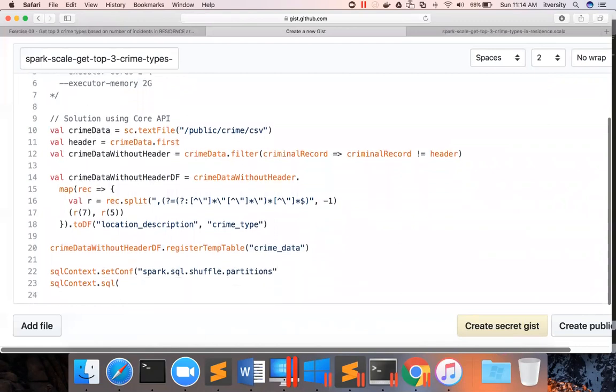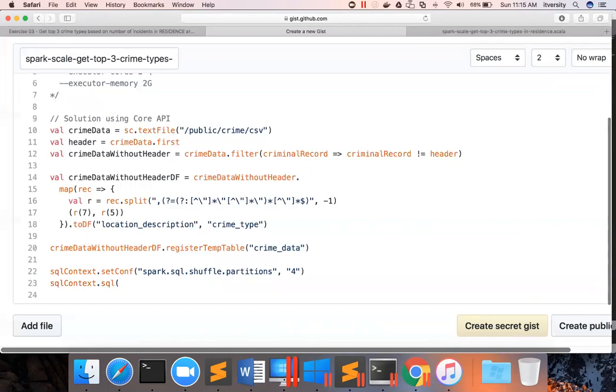Otherwise, it might run 200 tasks if shuffling is involved as part of our query. To overcome that, I am giving spark.sql.shuffle.partitions as 4 because we are only interested in residence data. The volume will be very low. Hence, using 1 or 2 or 3 or 4 is good enough.